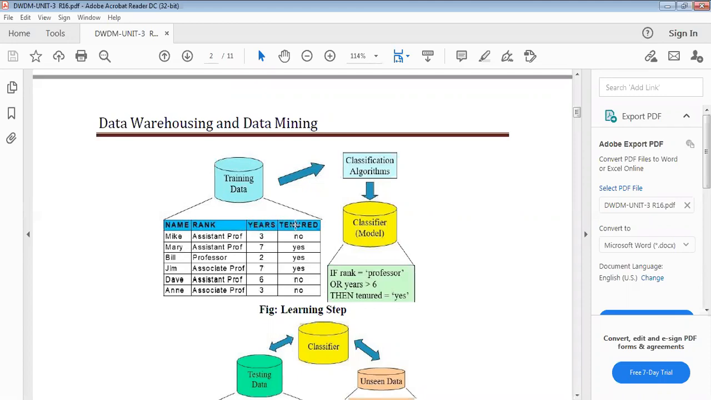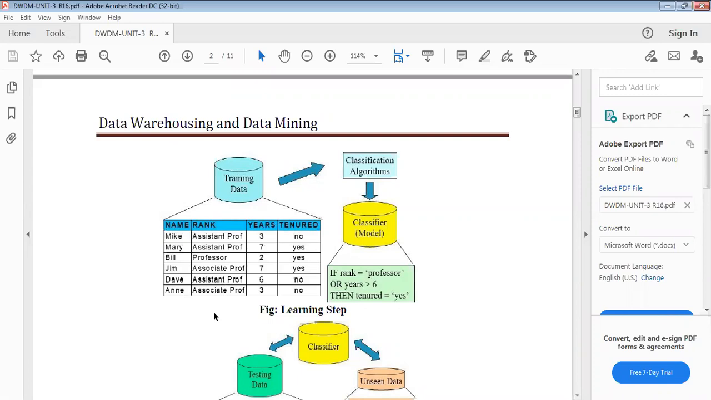Name, rank, years, tenure. So Mike, assistant professor, 3 years, no. Mary, assistant professor, 7 years, yes. Bill, professor, 2 years, yes. Jim, associate professor, 7, yes. Dave, assistant professor, 6 years. Anya, associate professor, 3 years, no. So this is the data you have. This is the training data.